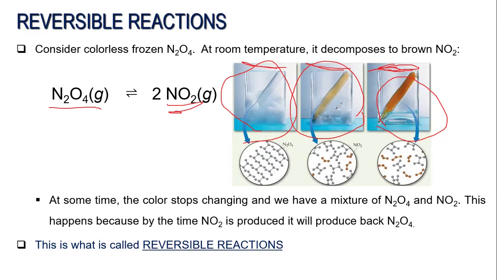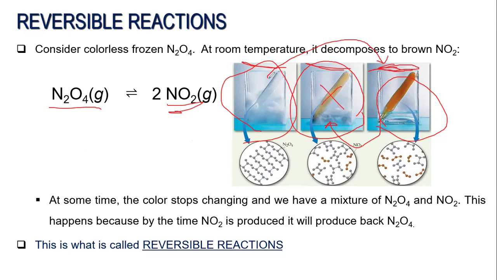Let me just repeat that: from colorless, it turns into brown, until the dark brown becomes light brown. This tells you that in this condition, your chemical reaction is already proceeding into a reversible one.